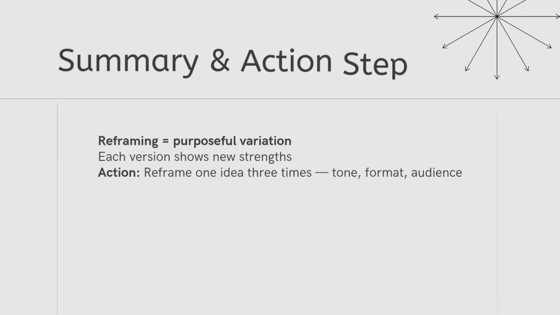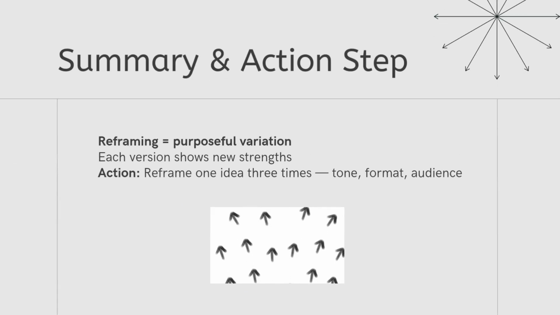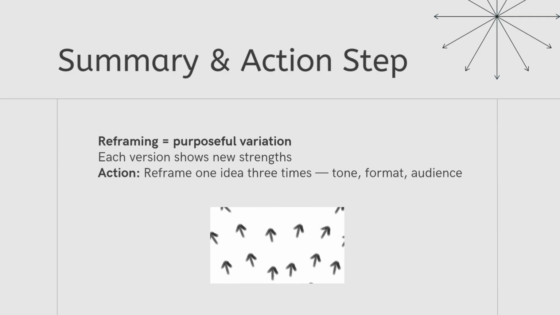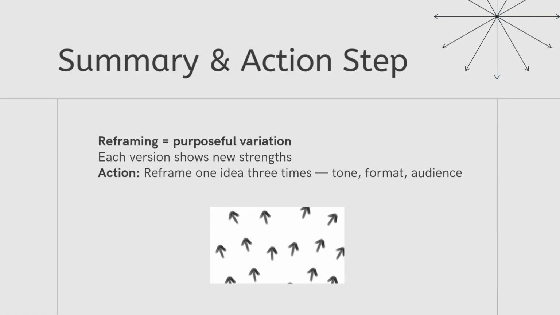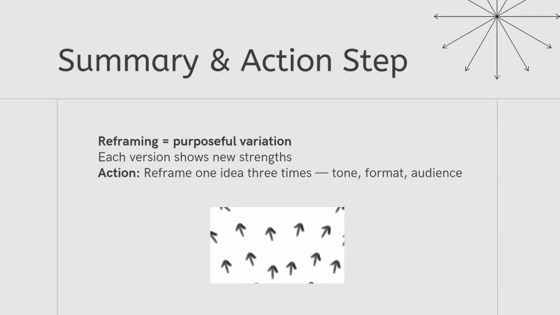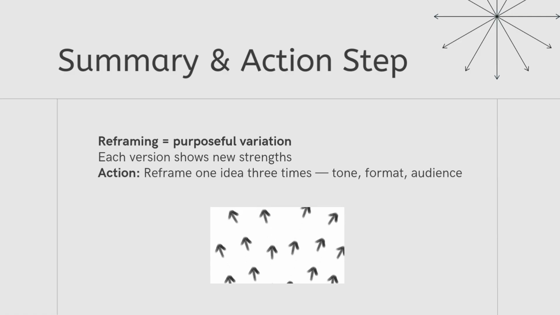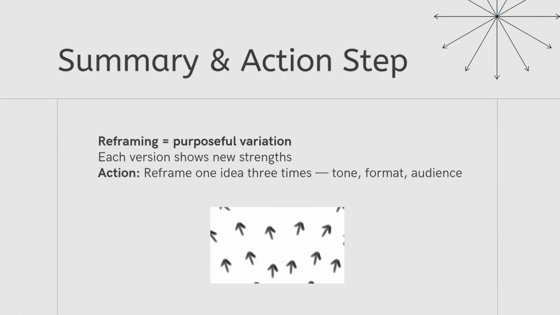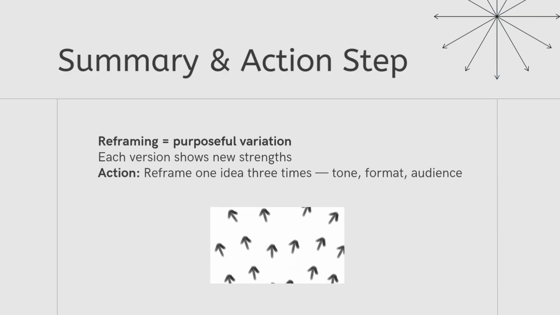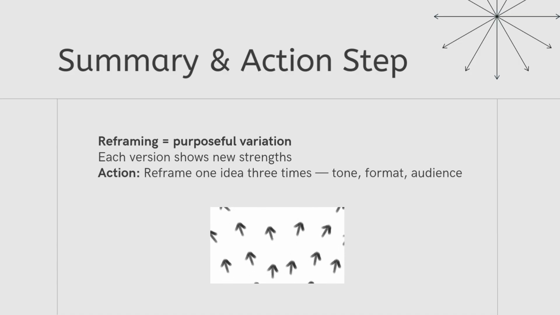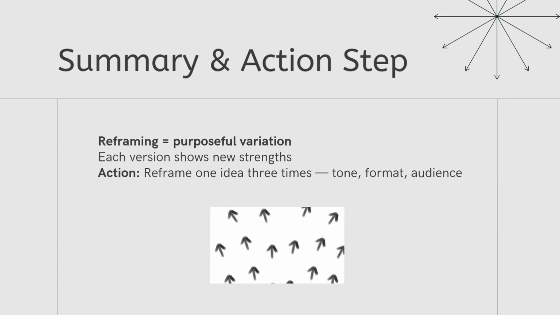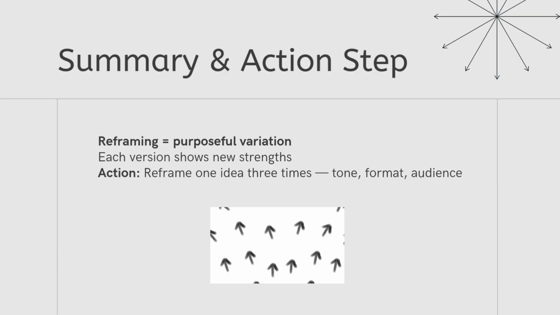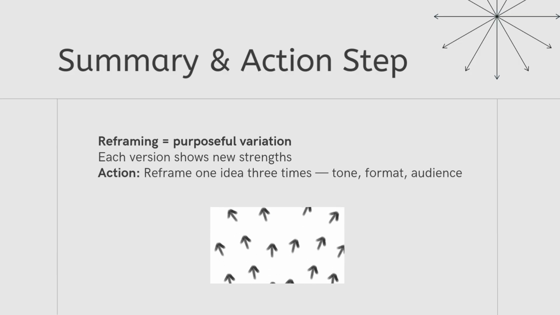To summarize, recursive reframing is purposeful variation. Each version of an idea highlights different strengths, clarity, persuasion, or creativity. Your action step is simple. Take one idea today and reframe it 3 times, once for tone, once for format, and once for audience. Then compare the results and notice which version carries the most power.